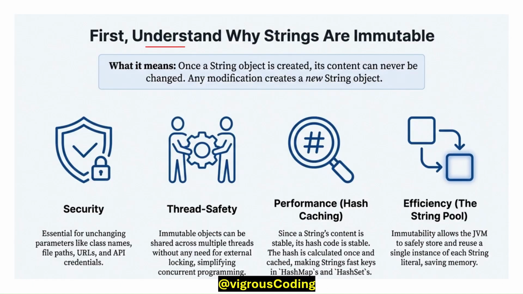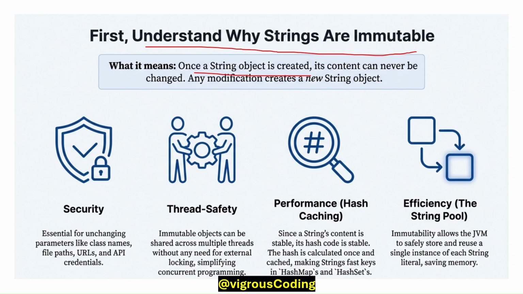Let's first understand why strings are immutable. What does it mean? Once a string object is created, its content can never be changed. Any modification creates a new string object, and it is immutable due to security, thread safety, performance, and efficiency.